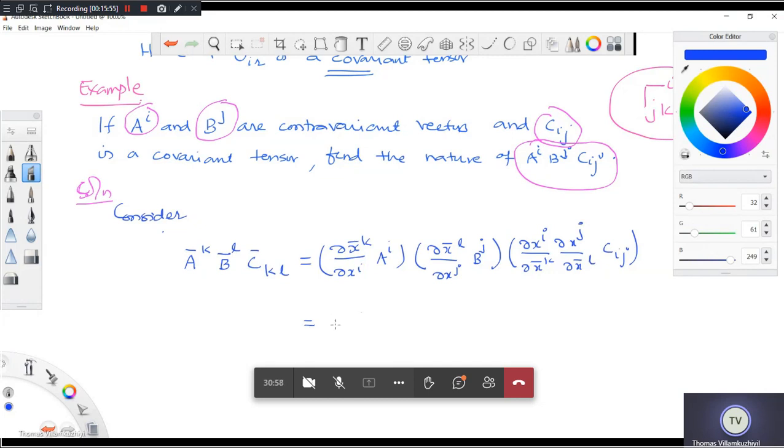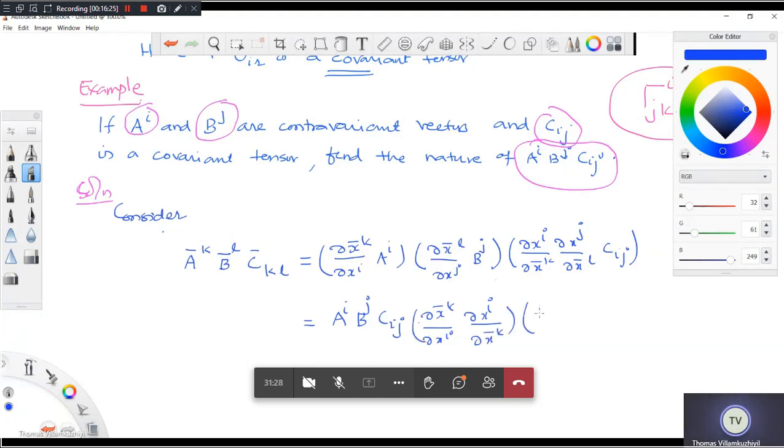So now I have to take AI, Bj and Cij together. So this is equal to this into what are the other things? I have del X bar K by del Xi, and del Xi by del X bar K. This together I am taking.